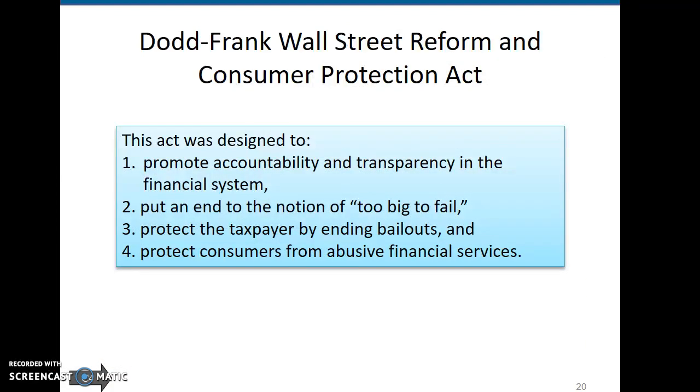Okay, the Dodd-Frank Wall Street Reform and Consumer Protection Act was designed to promote accountability and transparency in the financial system, put an end to the too big to fail concept, protect the taxpayer by ending bailouts, and to protect consumers from abusive financial services.